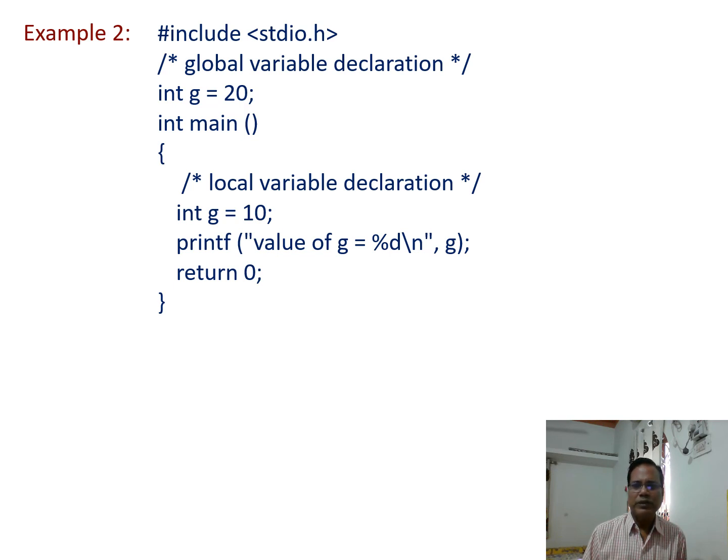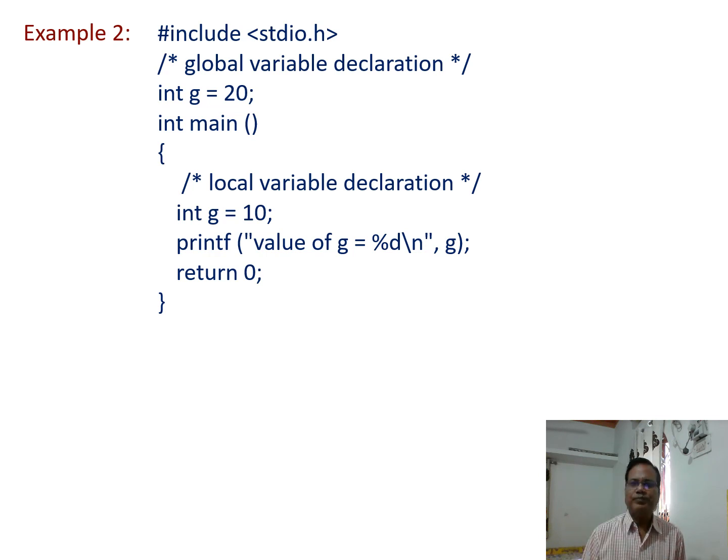So using this statement we declare a variable g and its value is assigned as 10. Now using the printf statement, the value of g is printed. So g equal to percentage d means we have to print the integer value. So the compiler searches for the variable name. So here the variable name is g.